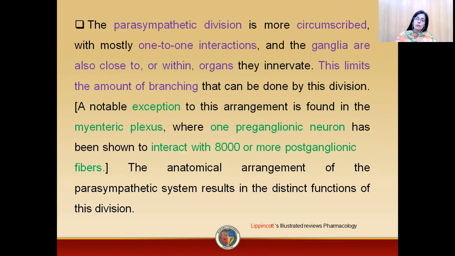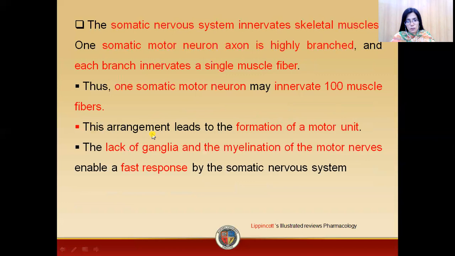While in case of the parasympathetic system, we have a discrete response. Why discrete? Because in these cases, we have one-to-one connection and the ganglia are close to or within the effector organ. So this actually limits the branching of the nerves or the fibers of the parasympathetic division. However, in case of the parasympathetic division, the exception is the myenteric plexus, where one preganglionic neuron interacts with 8,000 or more postganglionic fibers. So this is the only exception in case of the parasympathetic division.